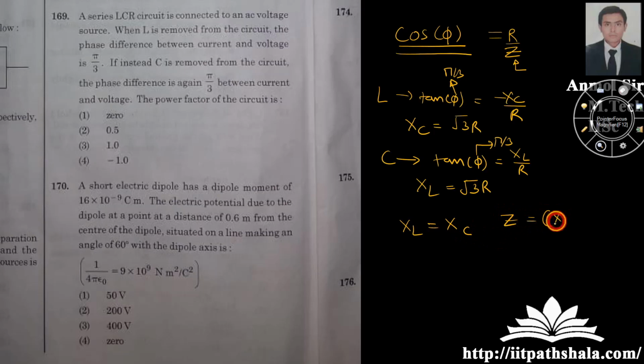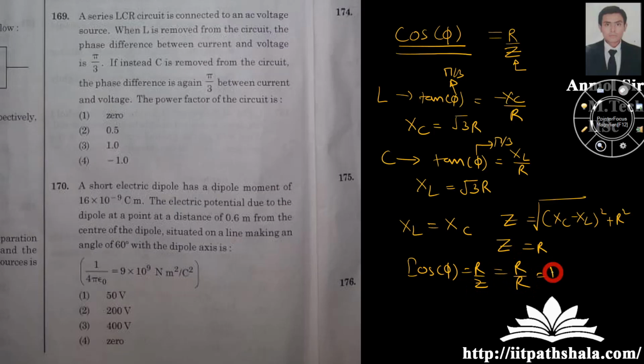Z is nothing but under root XC minus XL whole square plus R square. So I'm having Z equal to R over here. If I'm having Z equal to R, I'm having cos phi equal to R by Z, which is equal to R by R equal to 1. So I am having my option as 3 over here.